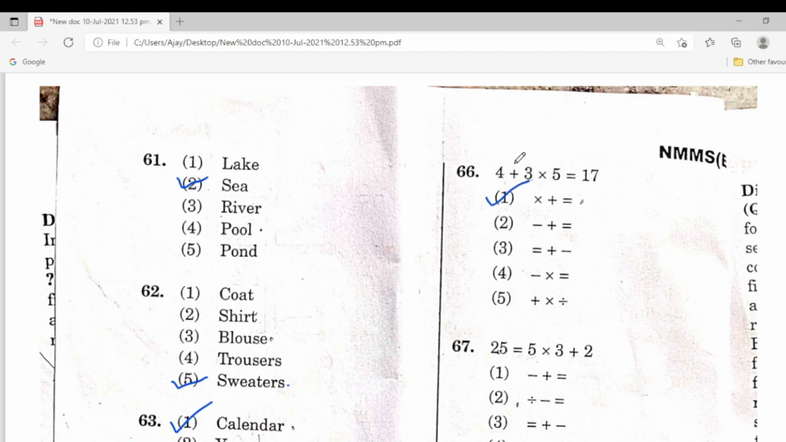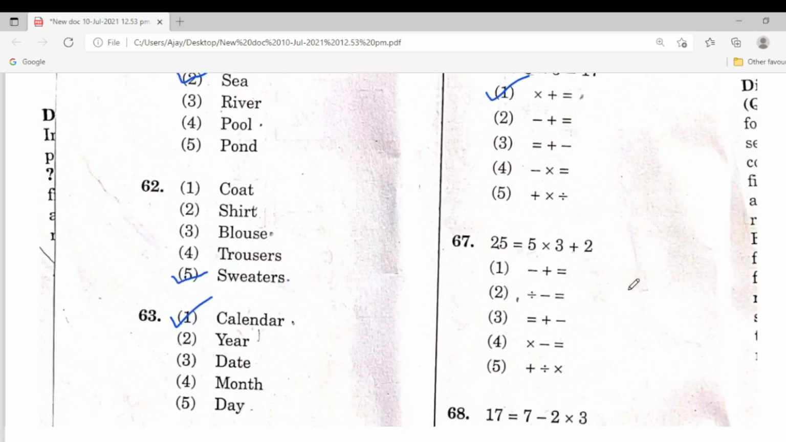Once you check it, in the place of plus, write into. In the place of into, write plus. So you see 4 into 3, multiplication, 4 threes are 12. 12 plus 5 is equal to 17. So this is the correct answer. If you apply other symbols, it is not correct.